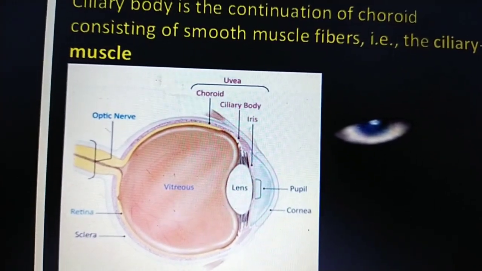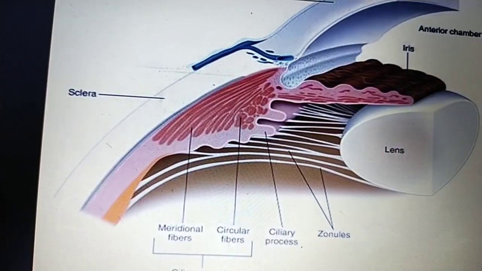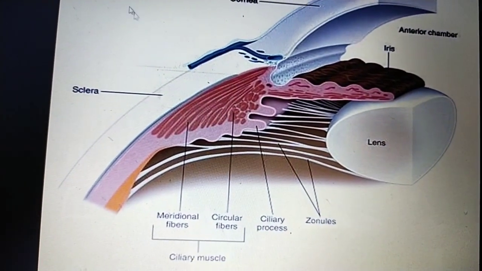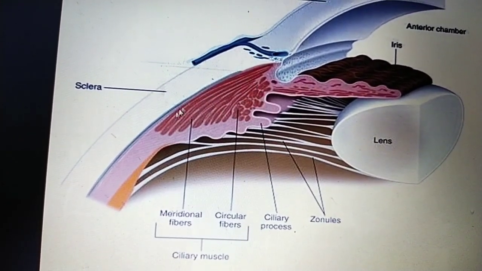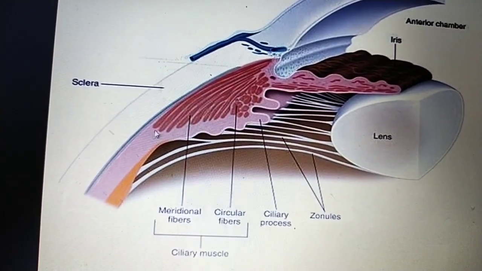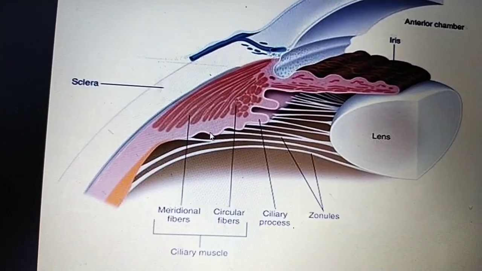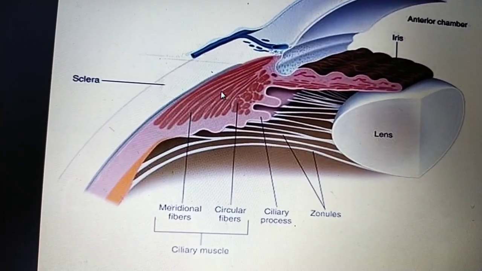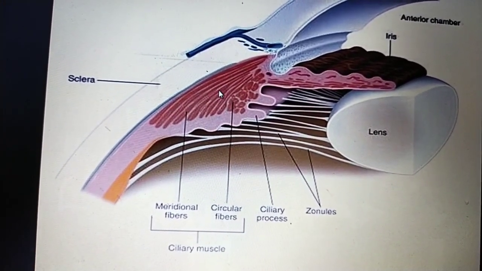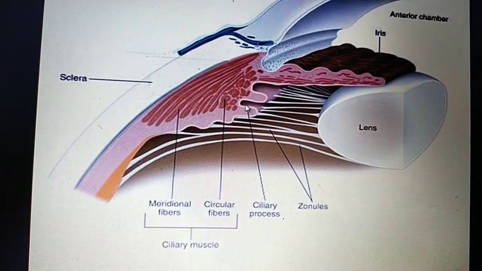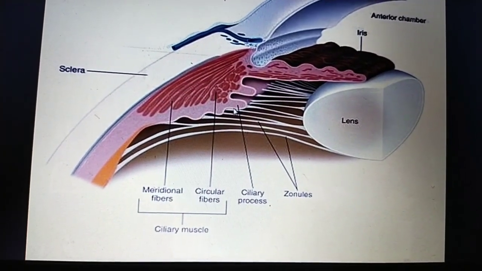In that we can explain what is meant by pars plana and pars plicata. Here you can see the ciliary body. It is part of the vascular, middle layer of the eyeball, the choroid layer. In the ciliary body there are two muscles: this is the circular muscle and this is the longitudinal muscle, and these projections of the ciliary body are called ciliary processes.